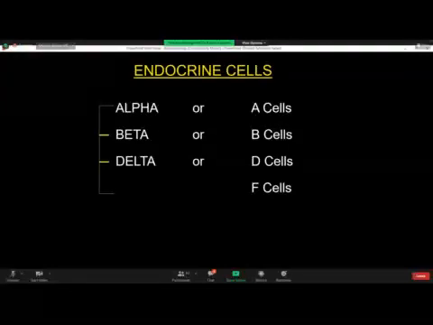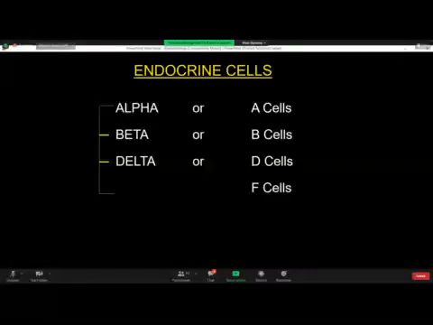Please mind, there are two types of somatostatin, brain somatostatin and gut somatostatin. Brain somatostatin is the other name given to growth hormone inhibiting hormone secreted by the hypothalamus, which inhibits secretion of growth hormone. Gut somatostatin is secreted by delta or D cells of the islets of Langerhans of the pancreas.